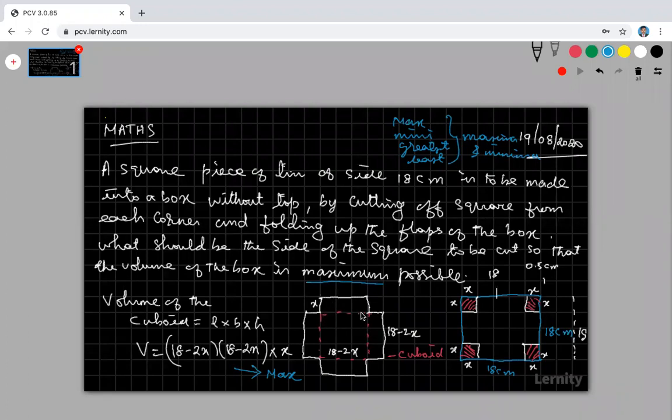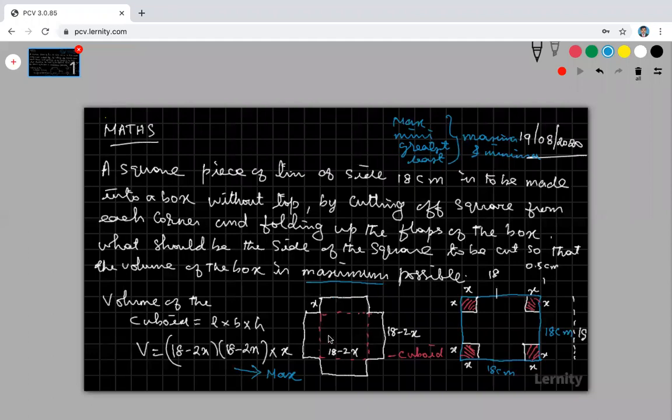this part. This is our base of the box. You fold these flaps. Do you know the sweet box? Do you know sweet box? You go and see in bakeries, there are some sweet boxes available. Here this looks like a sweet box, but without a top. You fold these flaps. You fold these flaps. That is the height of the box.